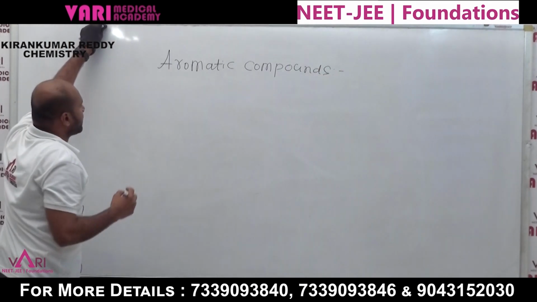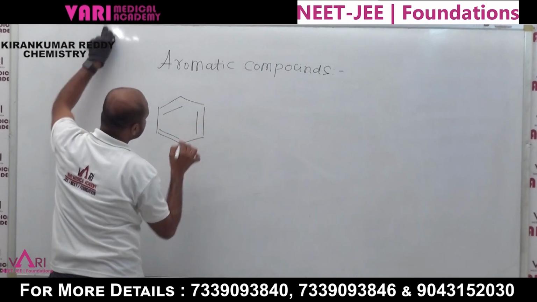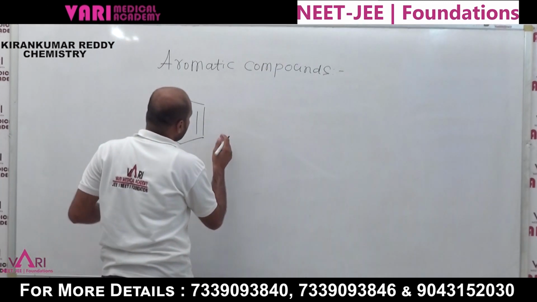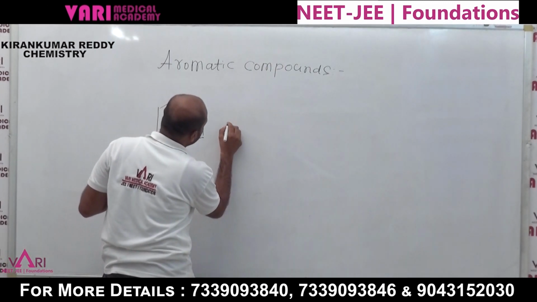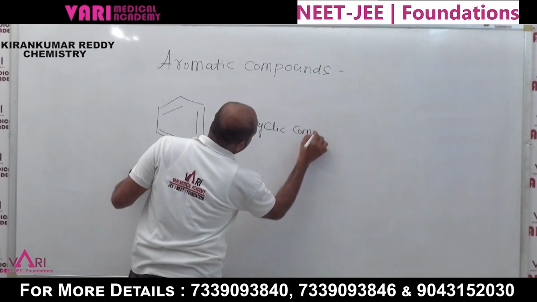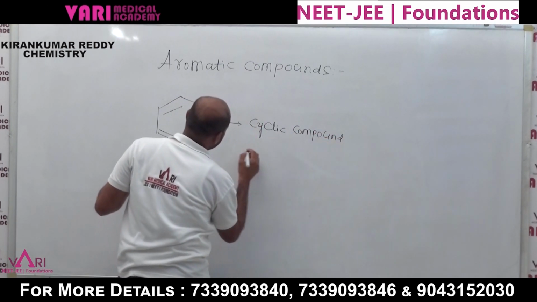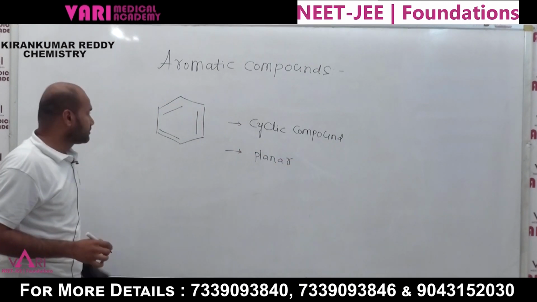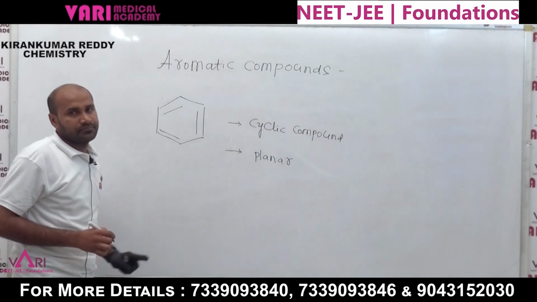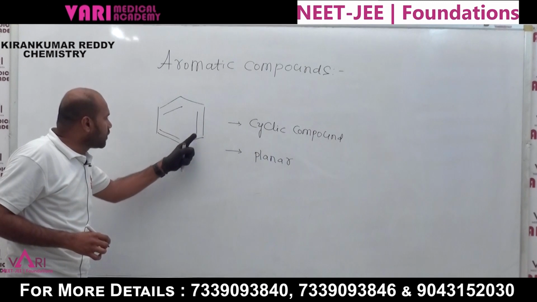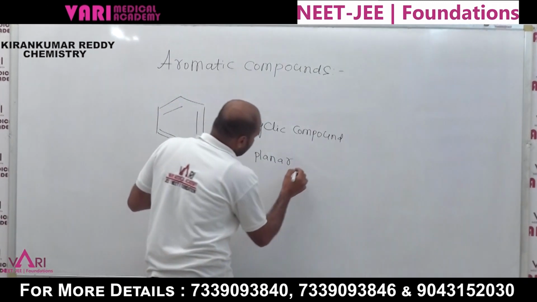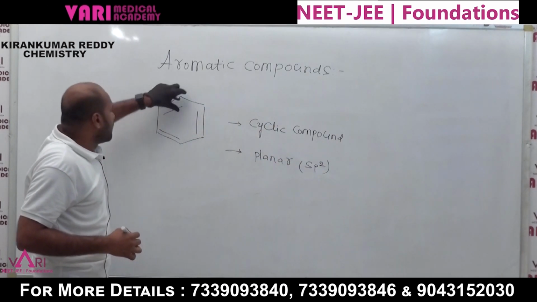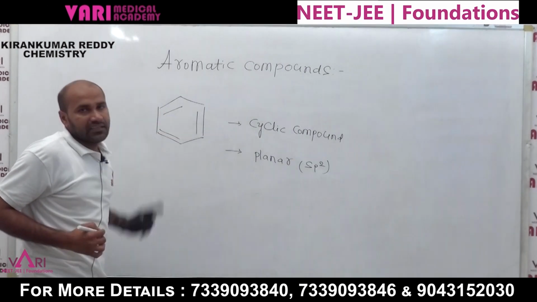First I am taking benzene as the aromatic compound. What are the rules for an aromatic compound? Benzene is a cyclic compound. Next, it is planar, with all carbons on one plane. Benzene is a planar compound and each carbon is sp2 hybridized. Planar means it is sp2 hybridized.